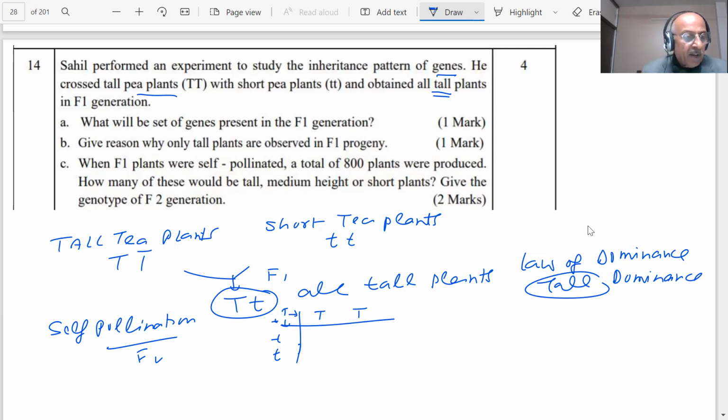You will get TT, then Tt, then Tt, and tt. So what you are getting: tall, heterozygous, and tt is dwarf. What is the result of this?